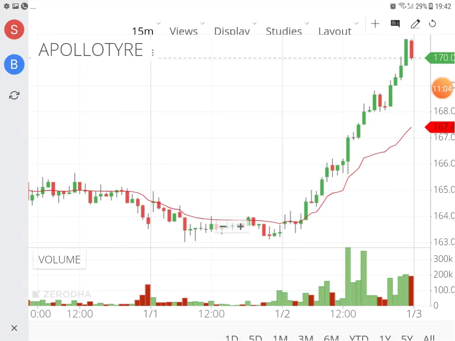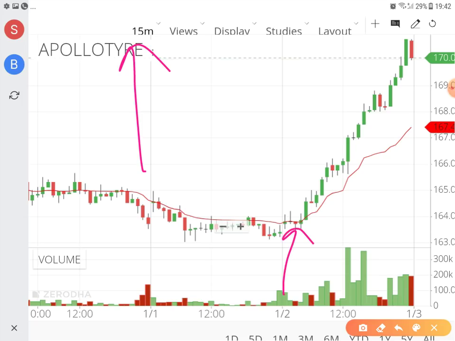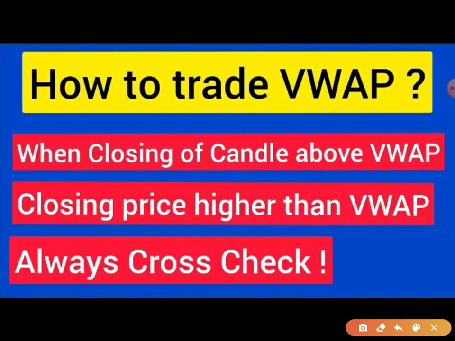Now if you put the 15 minutes candle, then also you get to know the trade well in time. The stock has closed above the VWAP here, which is almost above 164.5, and you can get into the trade. Once it crosses VWAP, you just have to get in trade. Now how do you trade VWAP?